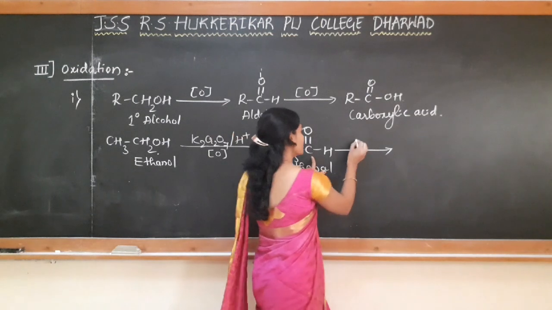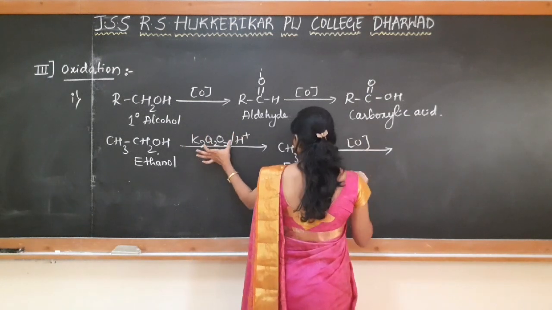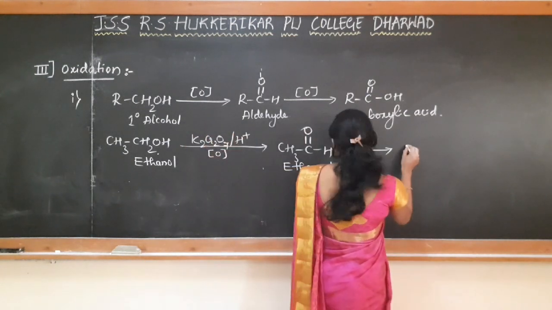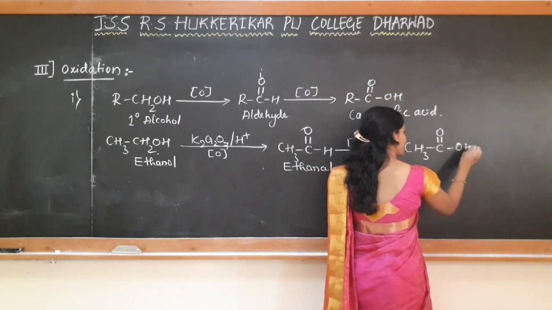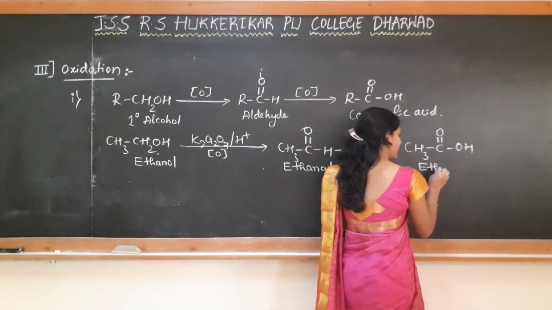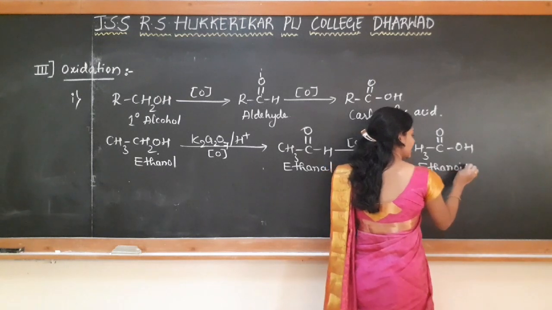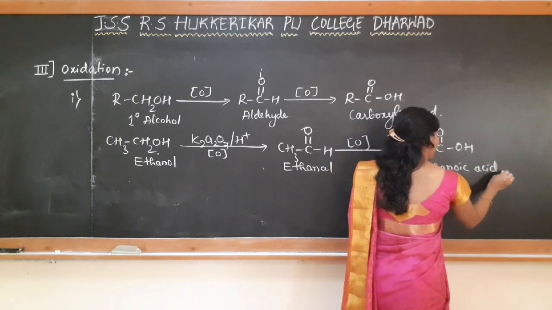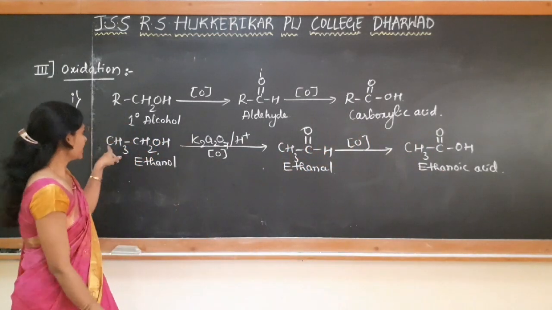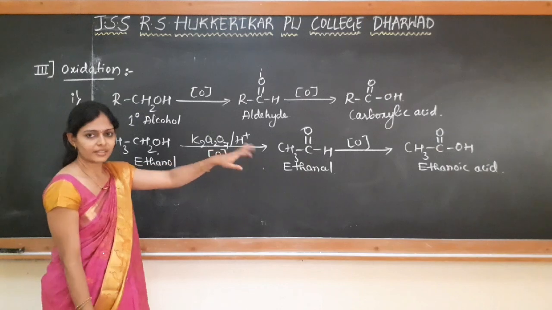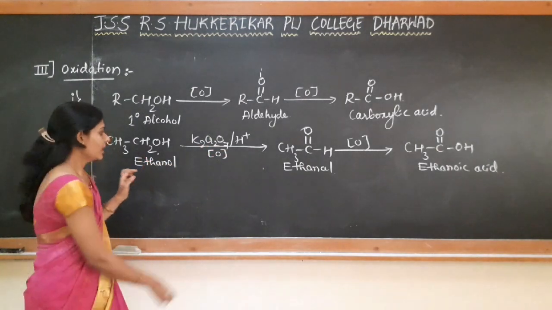This aldehyde further undergoes oxidation by the presence of strong oxidizing agents. There is a formation of ethanoic acid, that is CH3COOH. Ethanoic acid is formed as the final product. Count the number of carbon atoms in the ethanol and in the ethanoic acid, both are the same.